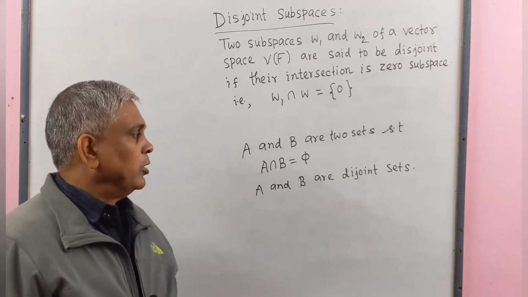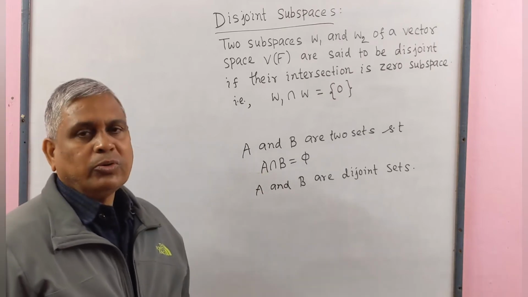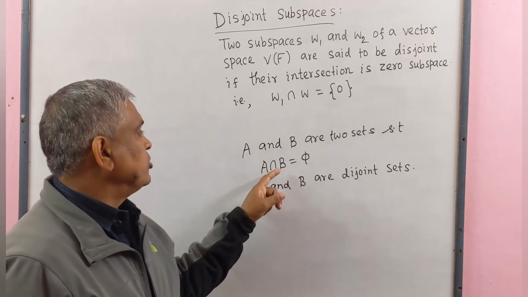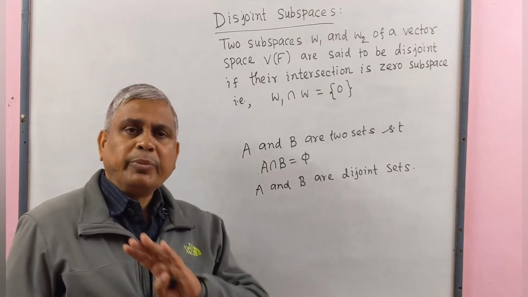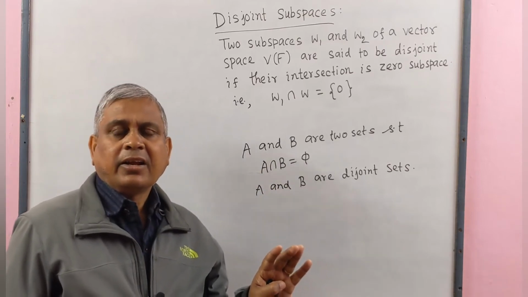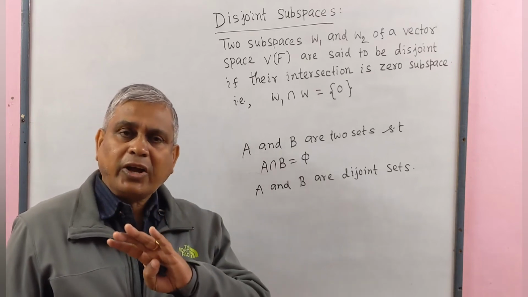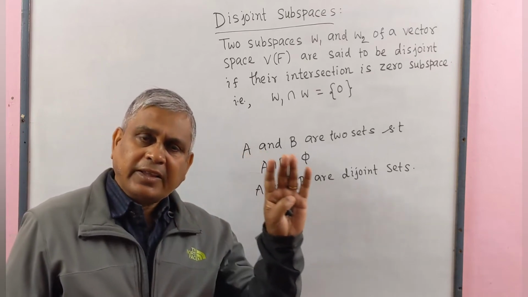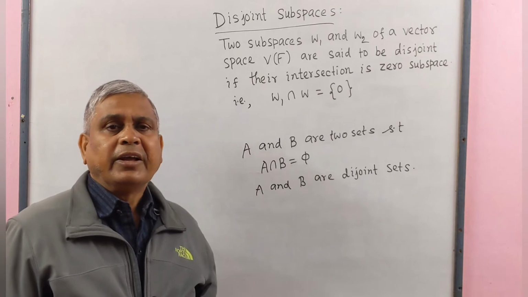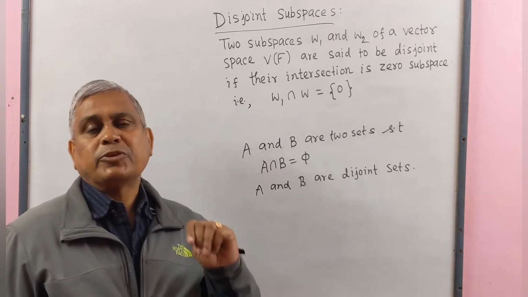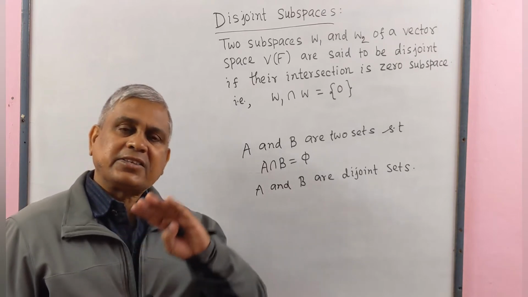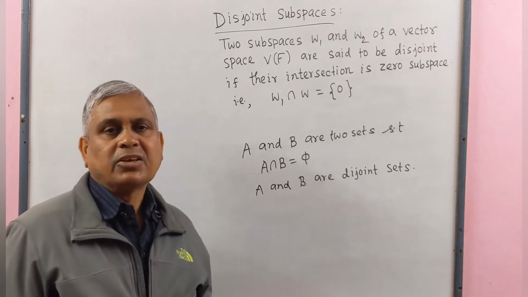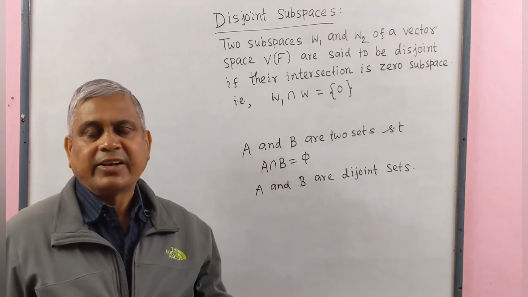So, similar to disjoint sets, we may not get disjoint in the case of intersection of two subspaces. Means intersection of two subspaces will not be a null set.